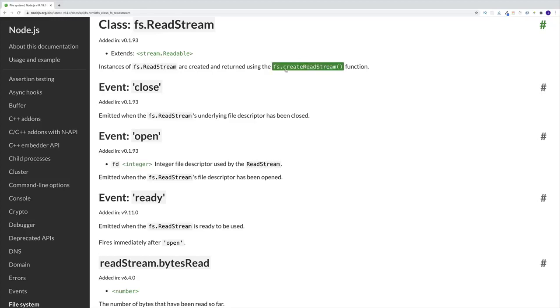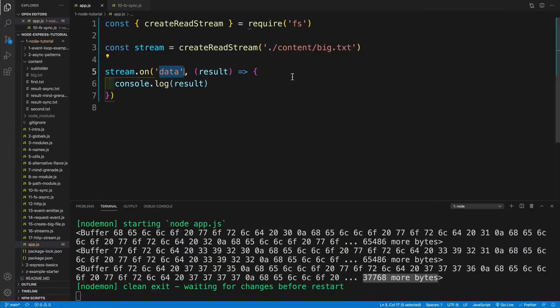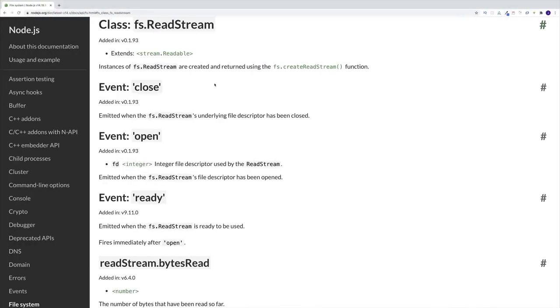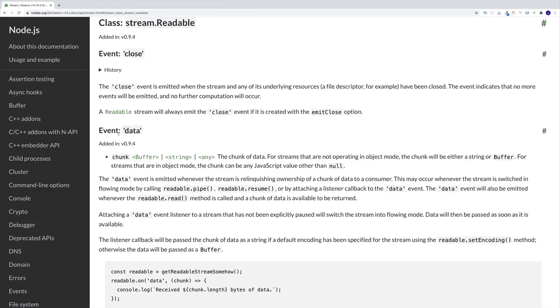As far as the read stream, it is created when we go with create read stream and invoke it. So I got the create read stream, that's my function. I just passed in the path and invoked it, and in turn, that returns the read stream. Then the actual read stream extends from stream.readable. So right away, I have these events: close, open, and ready. And like I said, we'll use this open a little bit later.